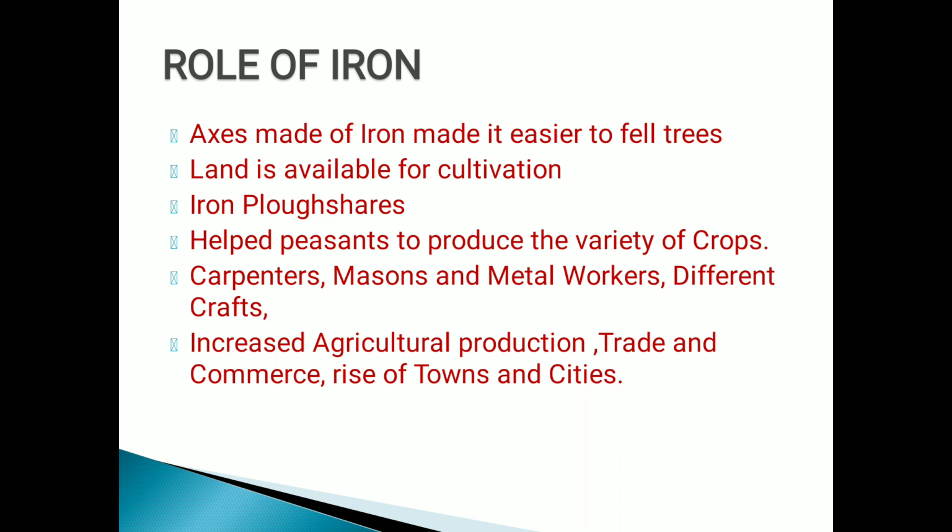Clear, everyone? I hope people have understood by now what the early Vedic society and the later Vedic society were. In both societies, the Vedas originated.